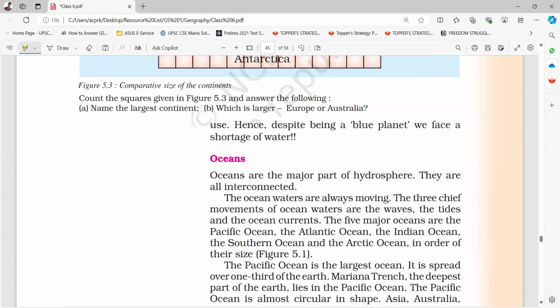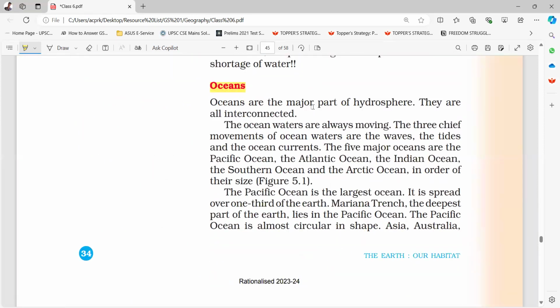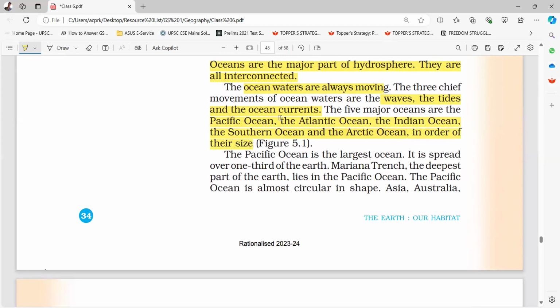Oceans are the major part of the hydrosphere. They are all interconnected. The ocean waters are always moving. The three chief movements of the ocean waters are waves, tides, and ocean currents. The five major oceans in order of their size are the Pacific Ocean, Atlantic Ocean, Indian Ocean, Southern Ocean, and the Arctic Ocean. The biggest one is the Pacific Ocean, then the Atlantic, third the Indian, fourth the Southern, and fifth the Arctic Ocean.